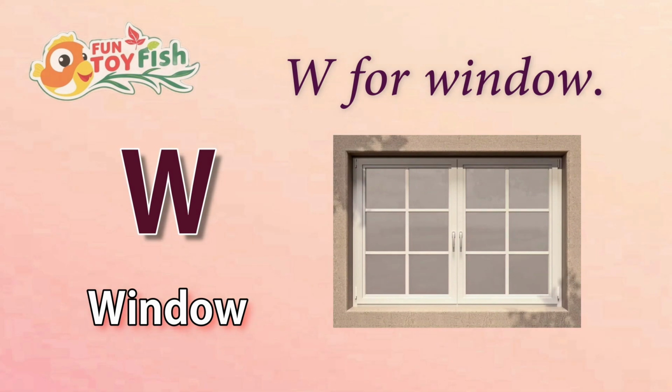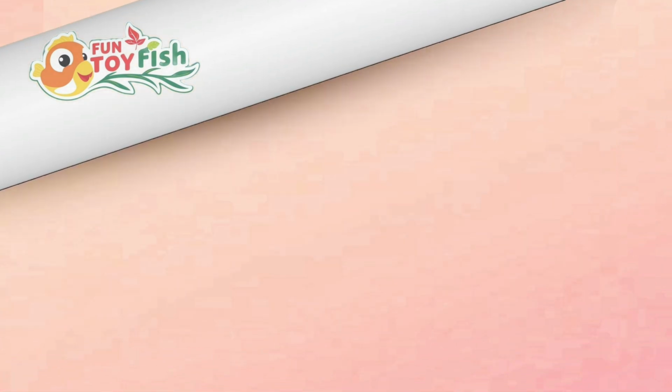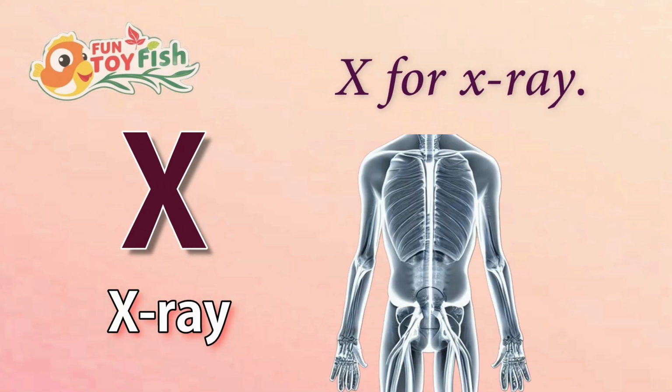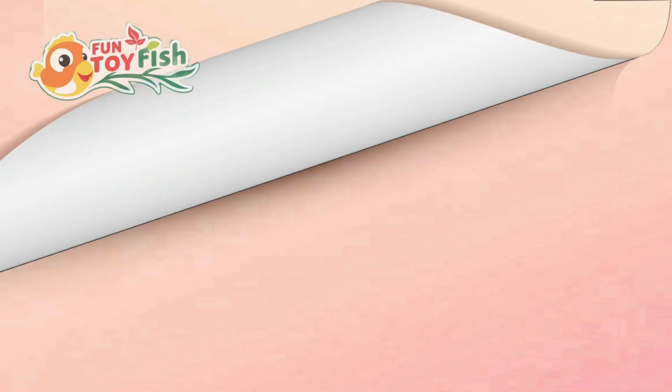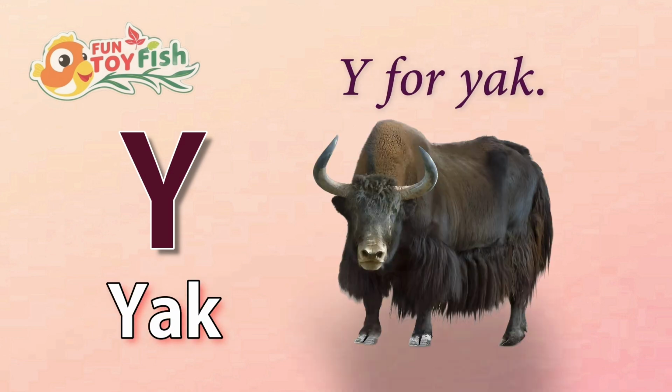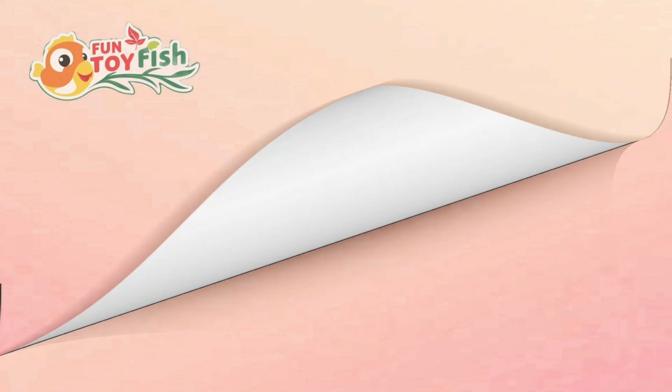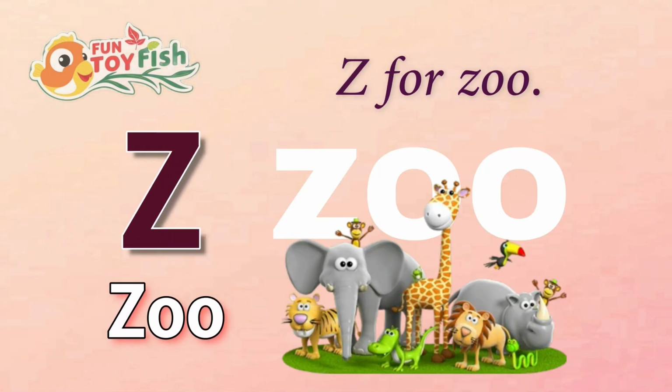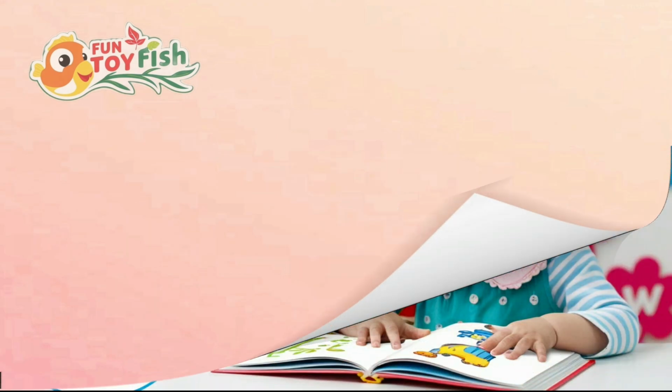W for window. X for X-ray. Y for yak. Z for zoo.